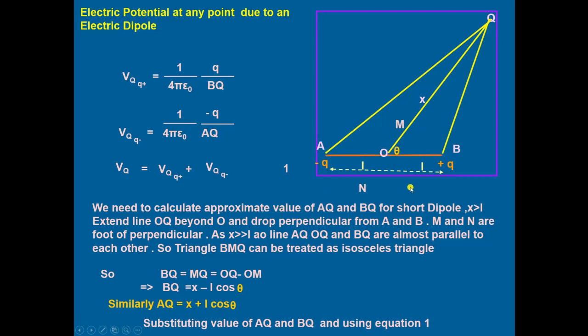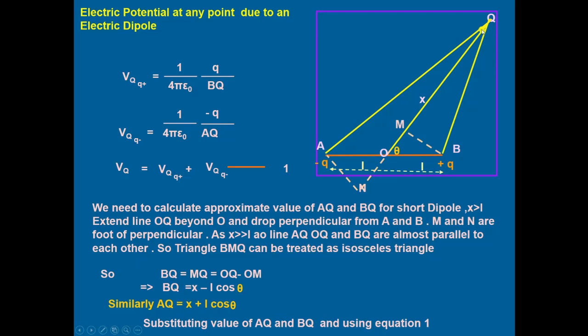Then extend OQ beyond Q and drop the perpendiculars from B and A. M and N are the feet of the perpendiculars. As x is very large compared to L, AQ, BQ and OQ are almost parallel to each other.